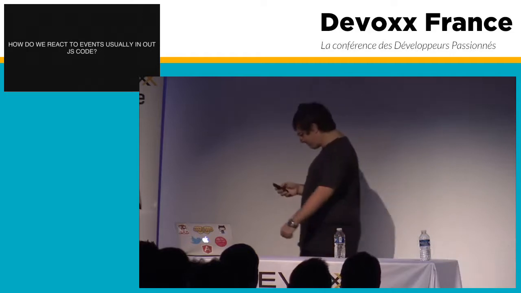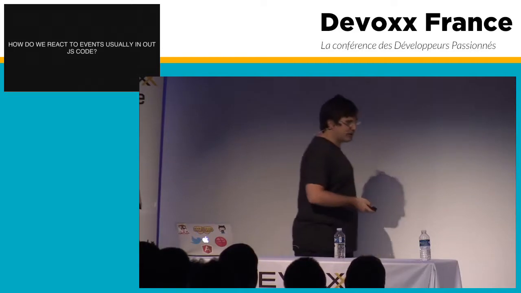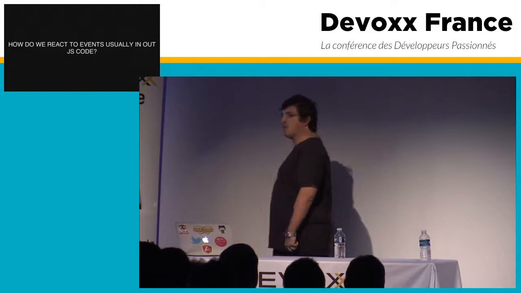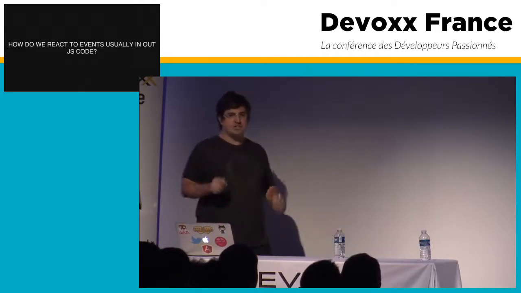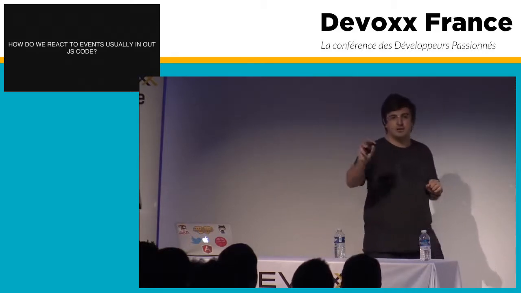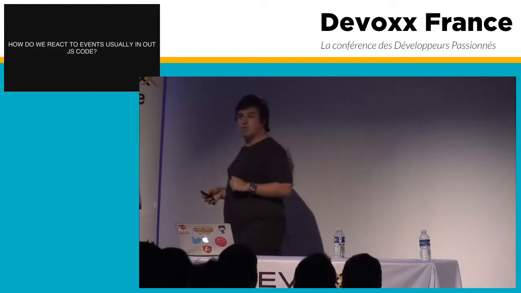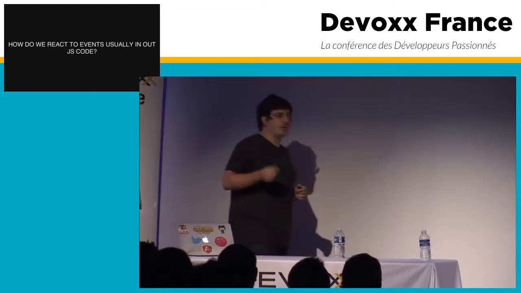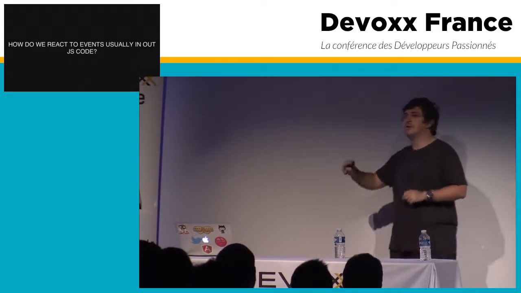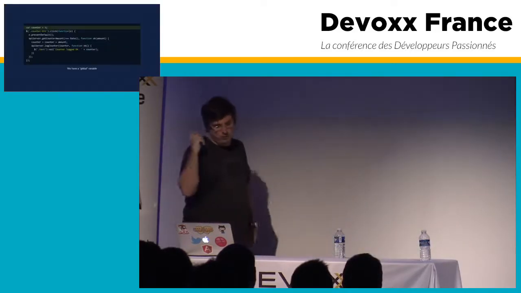So let's start with a little example of how we actually react to events in our JS code. Let's start with a really easy example where we just have a button which, each time we click it, will count some amount. So we will have a counter that will increase each time the user clicks on a button. That amount will be answered by a server. So the first time you click it, it will say 1. The second one, it might say 4. The third one, it might say 7. So let's see how we would do it.